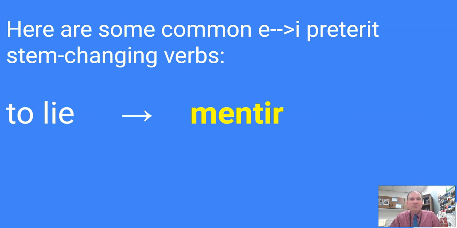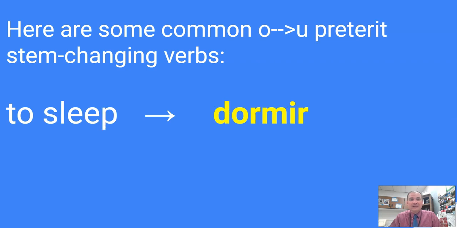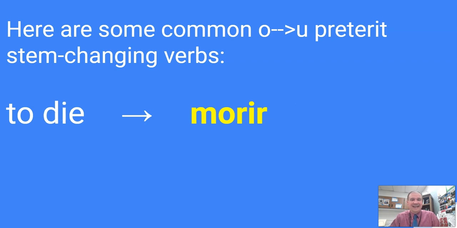What are a couple of common verbs that would change O to U? Dormir. Dormir means to sleep. We can also use that verb reflexively. Dormirse means to fall asleep. And then morir is to die.